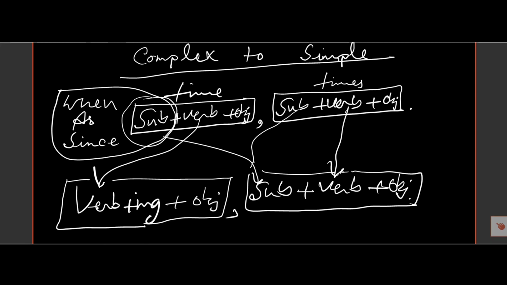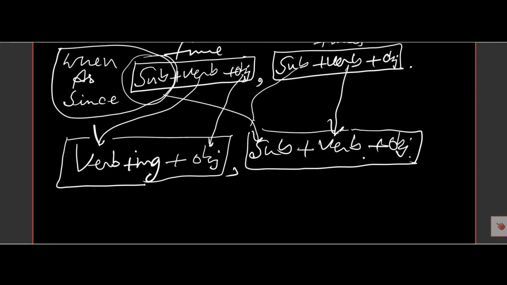So verb plus ing and then the object here, and after writing the first part, we must put a comma, and the subject of the first part will be there, and then the verb and object of the other part will be here.